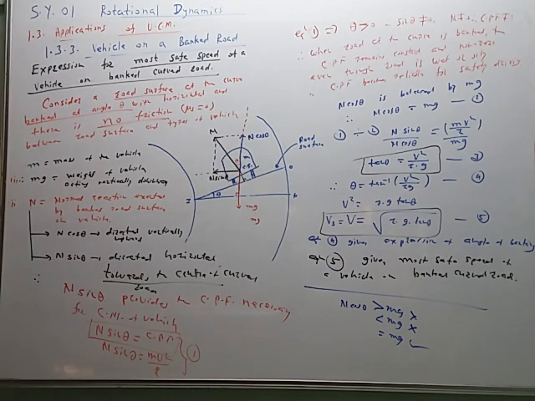So totally we are using three cases. When the road is horizontal, then theta is equal to 0. Only friction. Now this is the case where there is a banking of road. So theta is not 0, but mu s is equal to 0. So case number 1, theta is 0. Case number 2, mu s is equal to 0. And case number 3, none is 0. There is friction, mu s is not equal to 0. There is an angle of banking, theta is not equal to 0.